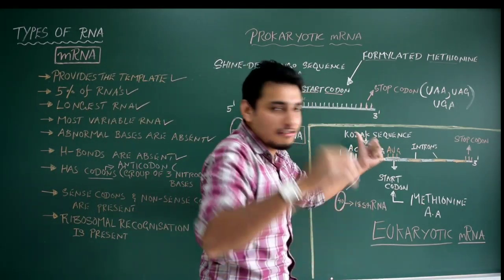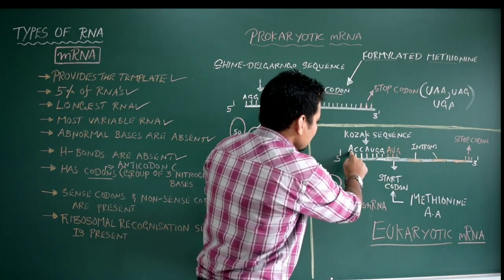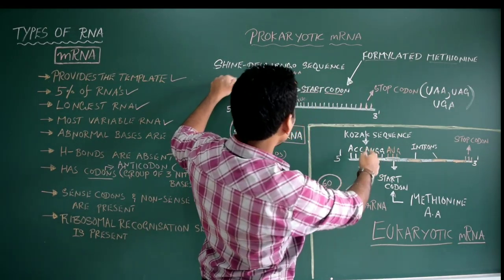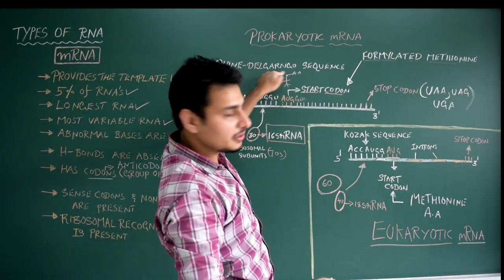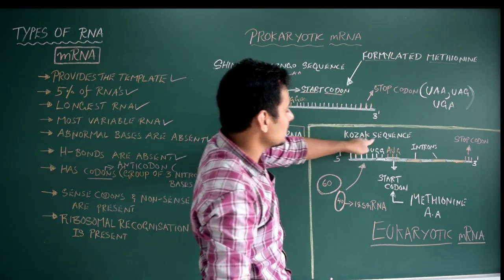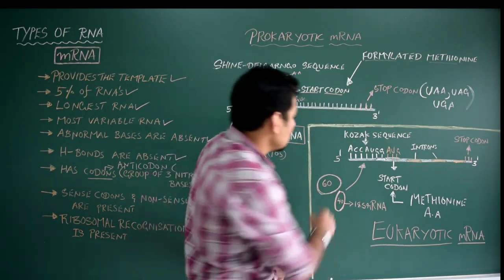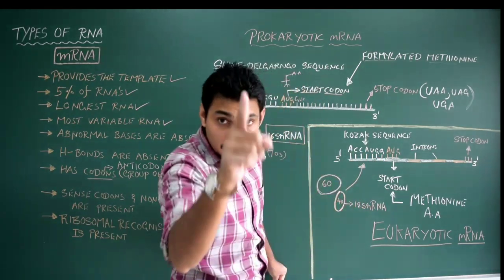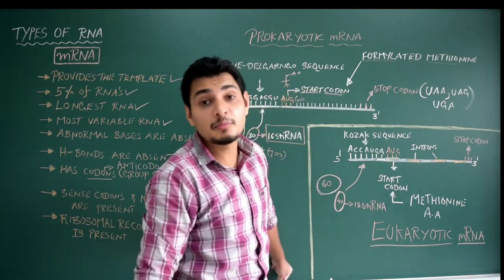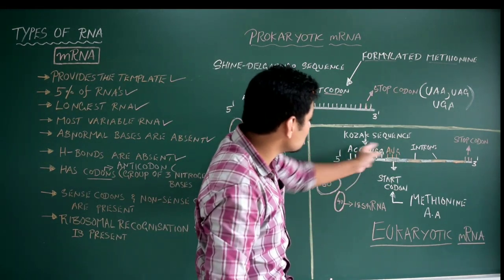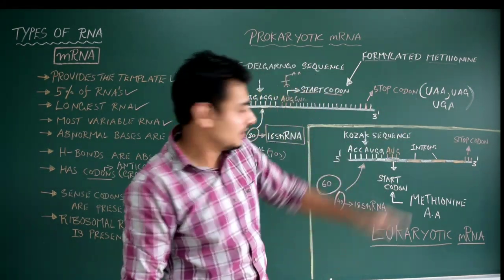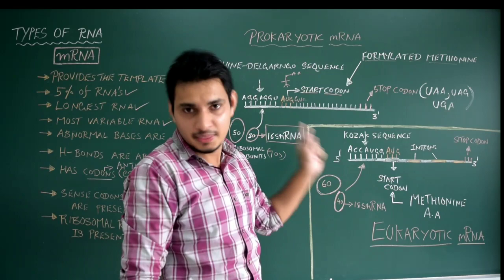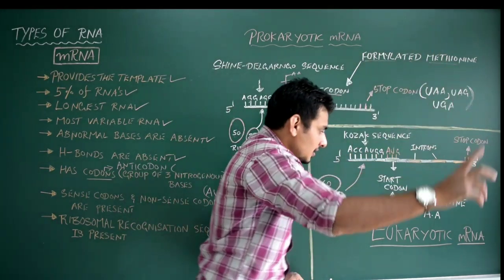In the case of eukaryotic mRNA, see here the sequence. In the case of prokaryotes, it is the Shine-Dalgarno sequence, but in the case of eukaryotes, it is called the Kozak sequence, and the sequence is a bit different. 5' ACCAUG. Remember this, how many are there? 7 unpaired bases are there. That is also present just before the start codon AUG. Just before AUG. Remember it? So this is the thing.